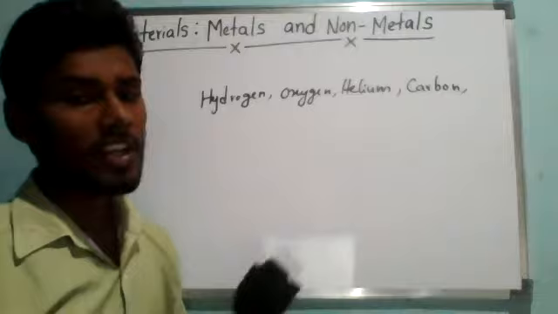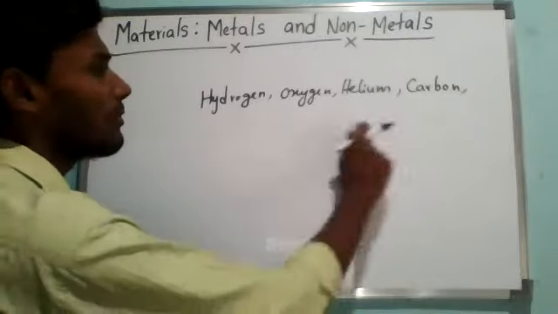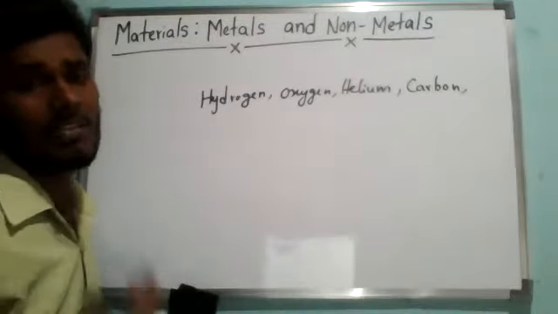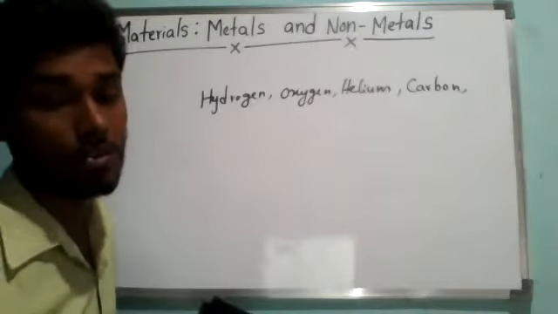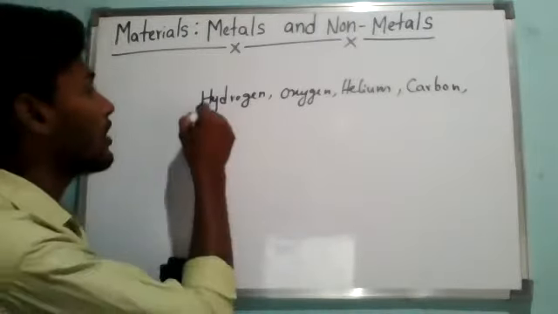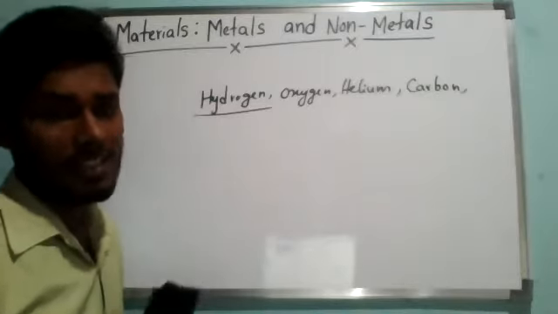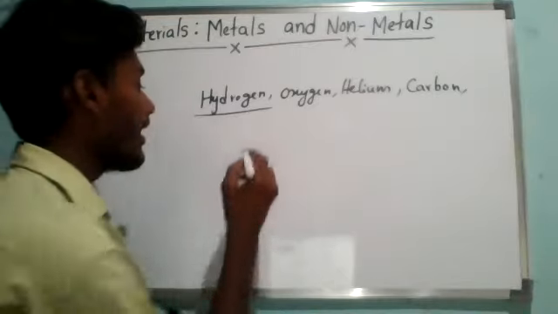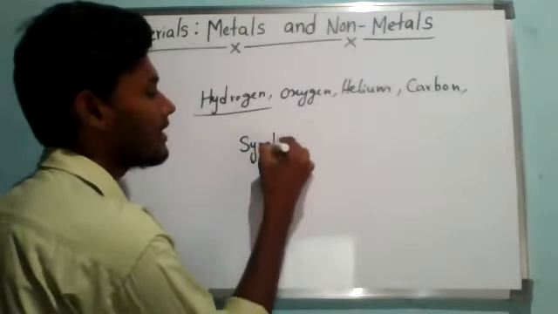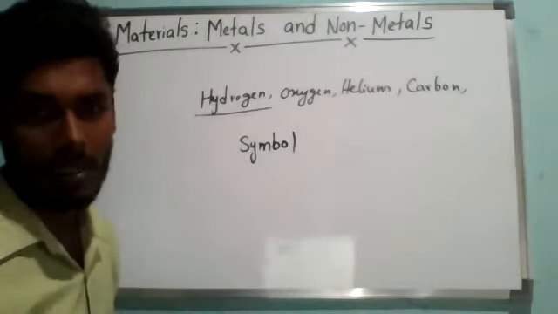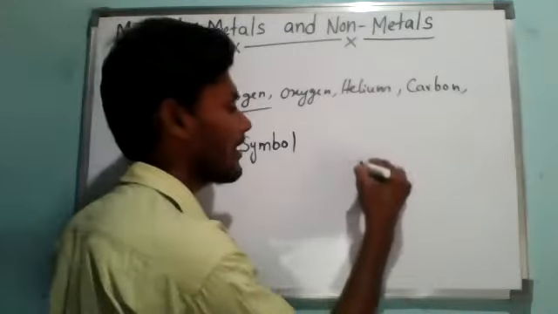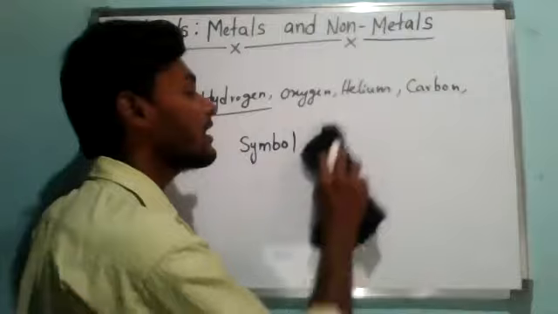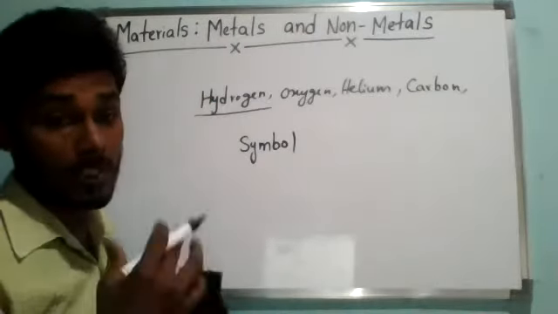Every element is written with its full name, like hydrogen, oxygen, helium, carbon. It is very hectic to write the same word every time. So to make it convenient, every element is represented by a symbol. For example, my name is Manikyam. Instead of writing Manikyam, I will write M. Whenever you see M, it means Manikyam. Like that, all elements can be represented by a symbol.